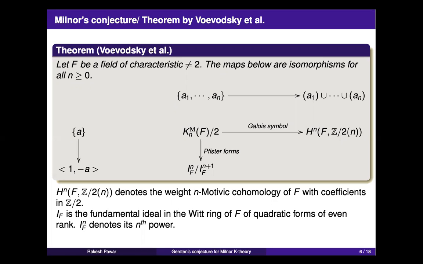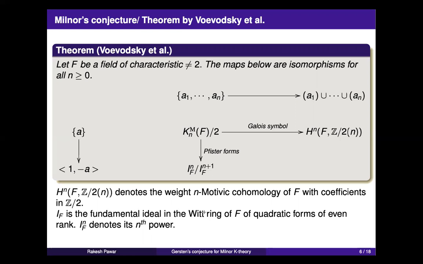And there was already a notion of Witt ring of F. So there is a notion of isometry of quadratic forms. Then you look at isometry classes, and then you make a group out of it by adding all these isometry classes. And this is the Witt ring of F. Okay. And this is a ring, so you can actually multiply two quadratic form classes by something called the tensor of quadratic forms.